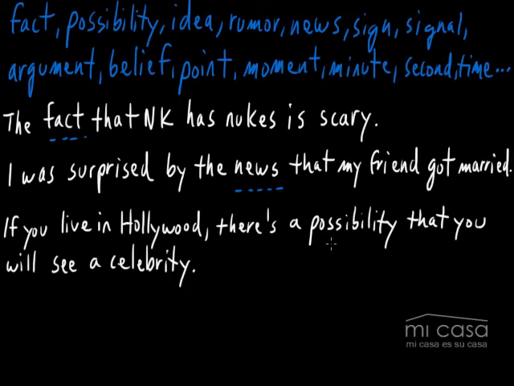Anyway, so here, again, we have a noun, possibility, that followed by a full sentence. You will see a celebrity, okay? And because of this sentence, you will see, will is the future, then we translate this more like 할 가능성, or in this case, 연예인 볼 가능성, okay? 연예인 볼 가능성 있다. 헐리우드에 살면. Okay, so these are three, I think, good examples. Pretty simple, but easy to understand. Where we're using a noun followed by that and then a full sentence.